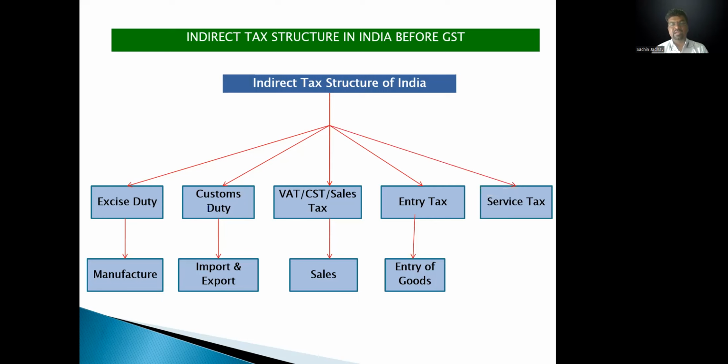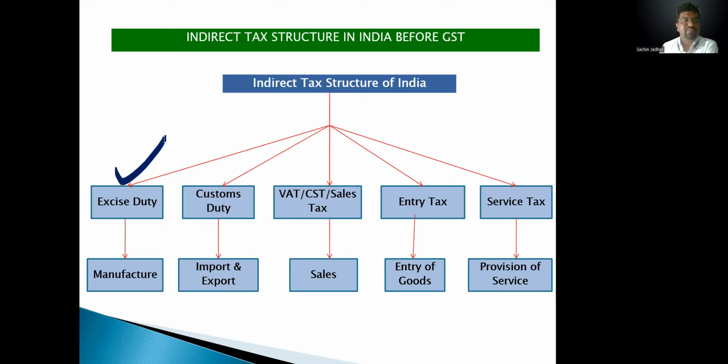Then again service tax, on provision of services. So service tax was also levied on provision of service. This is also a central tax. But now service tax is totally removed all over India because of GST. Only one tax on provision of service, now GST is applicable.